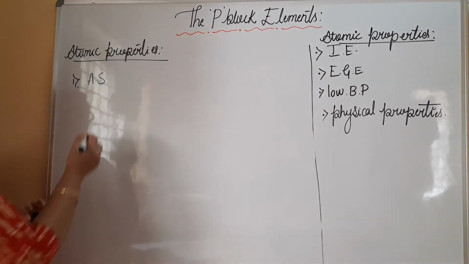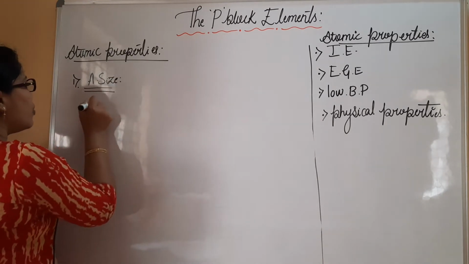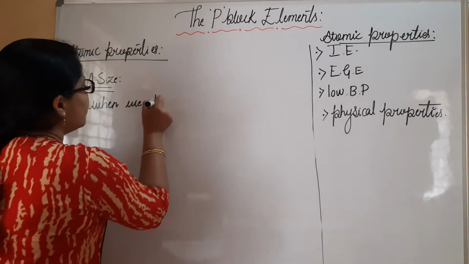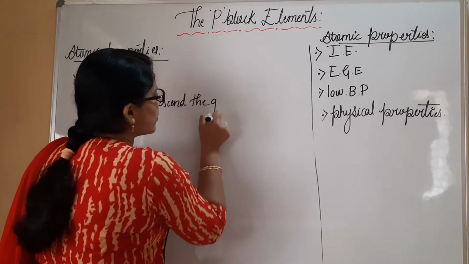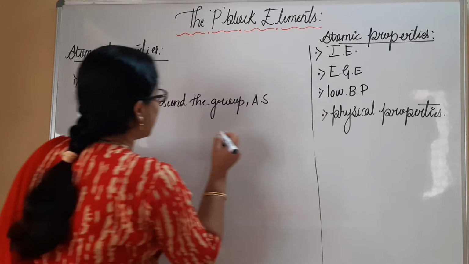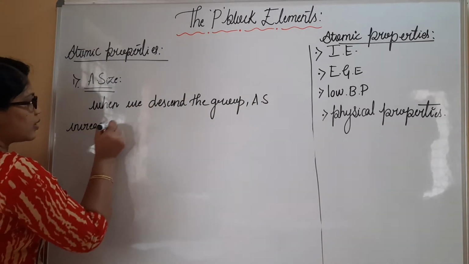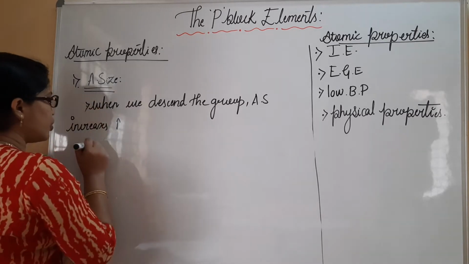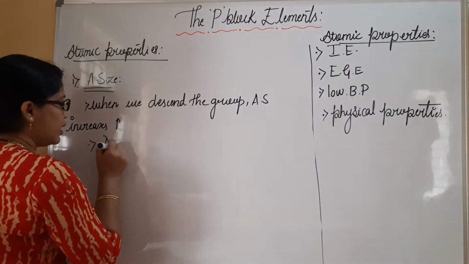I must mention regarding atomic size, when we move down the group, when we descend the group, atomic size increases. This can be represented like this also. First point: as atomic size increases, the number of shells also increases.